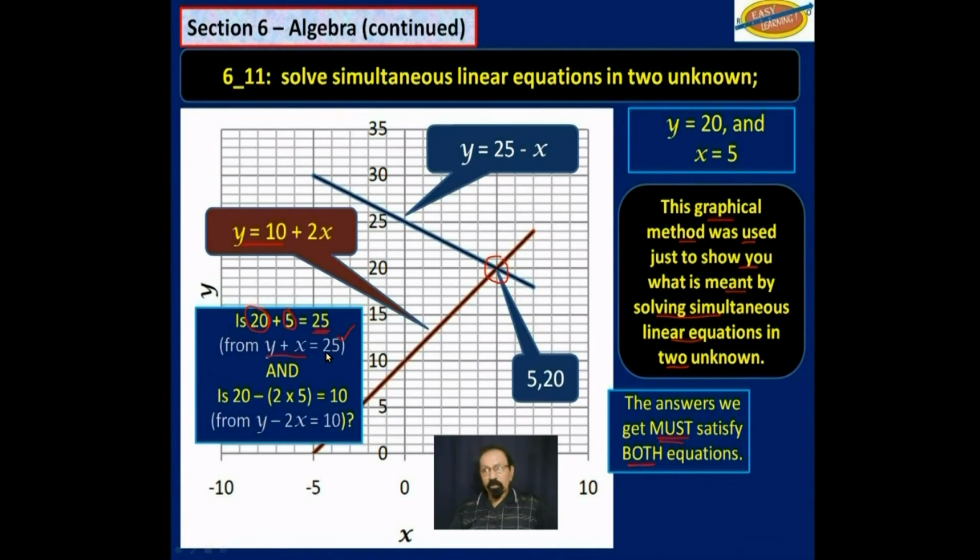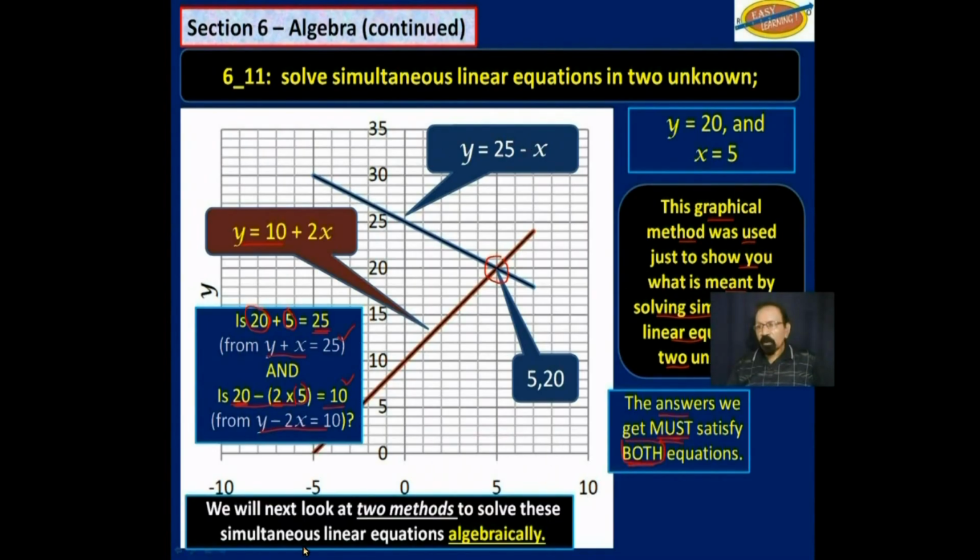That's that equation. But it also needs to work in the next equation. Y minus 2x is equal to 10. Y we said is 20, minus 2 times x, which is 5. 2 fives are 10. 20 minus 10, is that equal to 10? And the answer is yes. So the two answers we get must satisfy both equations.